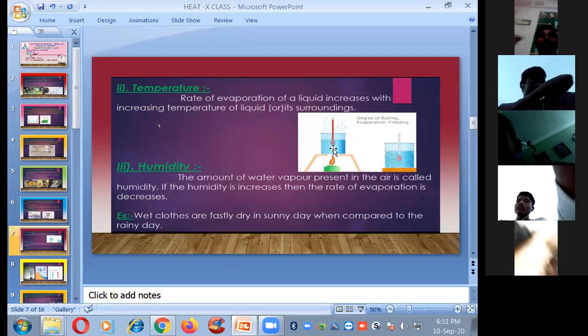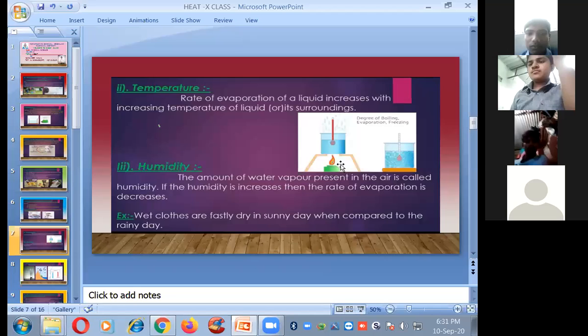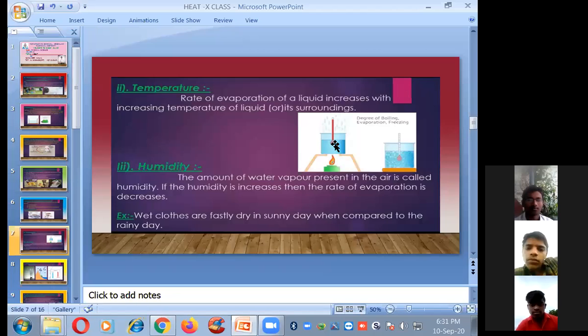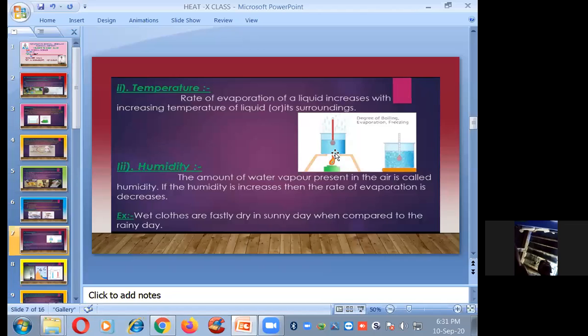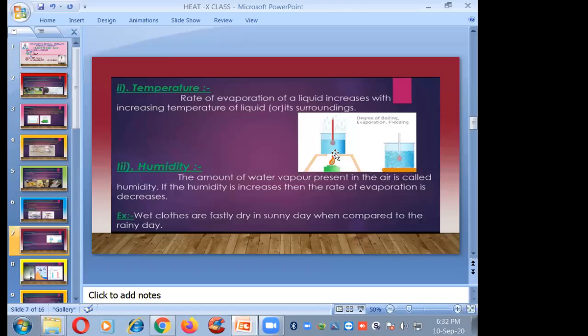Now measure the temperature here. What do you observe? If you continuously give the heat here, the temperature rises. So if the temperature increases, then the rate of evaporation also increases. That's why in the summer season the water evaporates very quickly, because the temperature is high. So if the temperature is increased, then automatically the rate of evaporation also increases.